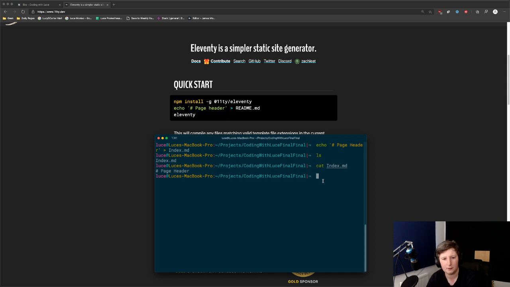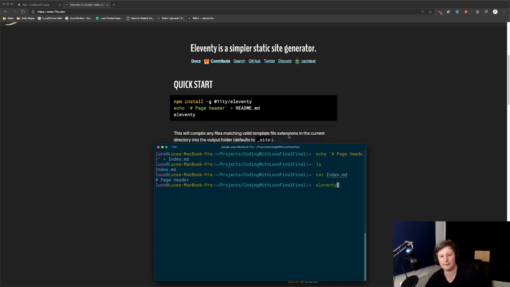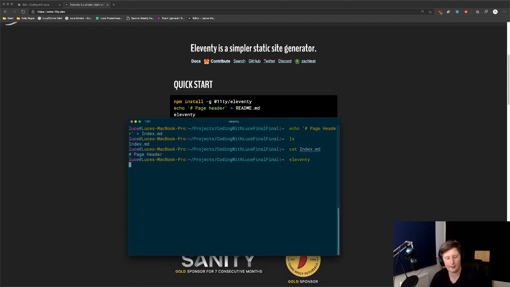So here we are. So now it says to run Eleventy. So what this should do is it runs through any markdown files it finds in the folder, and then says, yeah, as you can see here, it's compile any files matching valid template file extensions into the output folder. So if we run that, there we go. So what it's done is it's found that index.markdown file, then written it into an underscore site folder, index, and then index.html. So this is how Eleventy works.